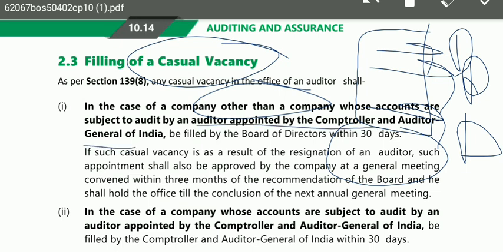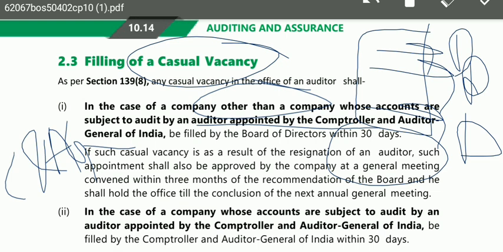Wherever you find the word C&AG, in most cases it will be related to a government company. So whenever you read the term C&AG, that means the Comptroller and Auditor General of India, just recall that it is related to a government company.